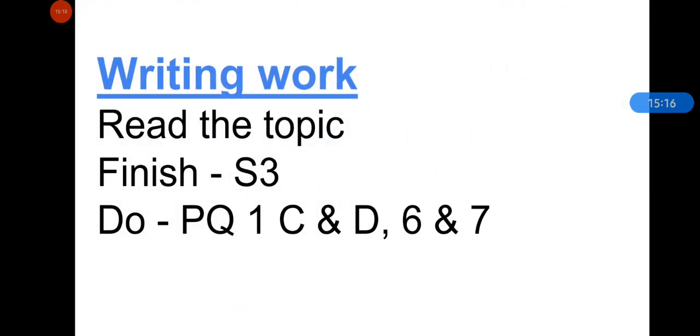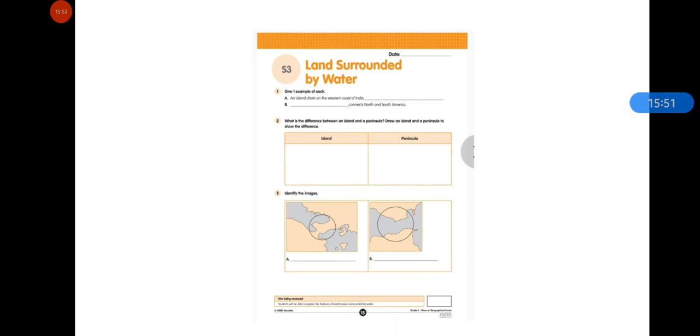After watching the video, this is your writing work for today. Read the topic Land Surrounded by Water and finish S3. Do PQ1, C and D, and 6 and 7. And to do PQ1C, you need to look at the map given on page number 10. Okay? Chilka Lake is in Odisha. So you need to look at the map. And this is your S3.